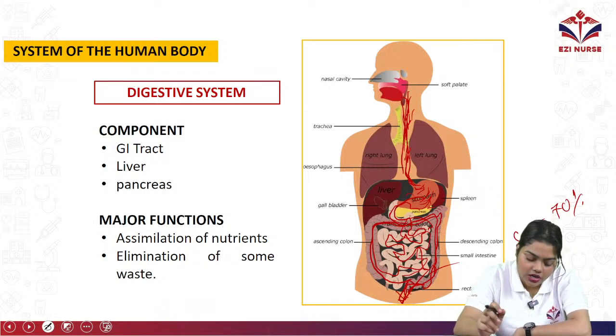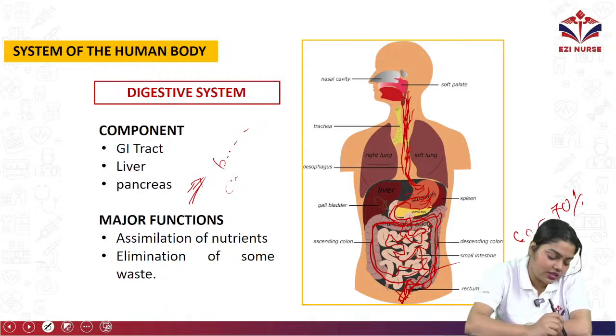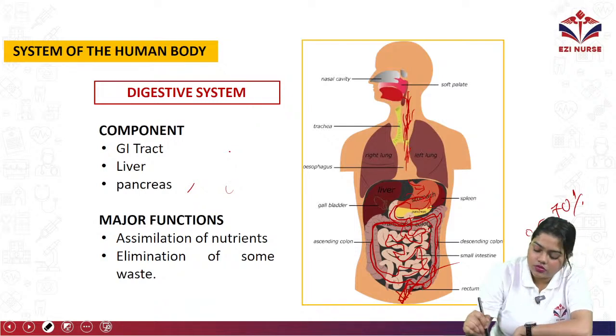Next we have the liver and pancreas. The pancreas sometimes works by the release of bile ducts and all. Also sometimes the gallbladder is also included in the digestive system.